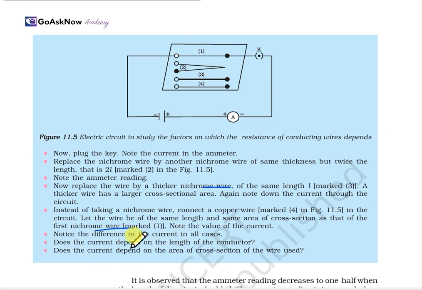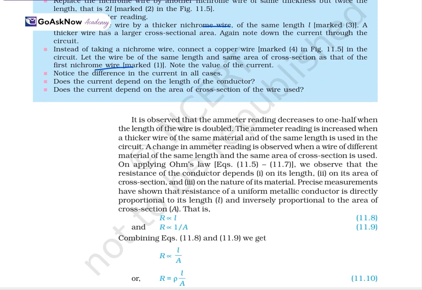The question will be: does the current depend on the length of the conductor? Does it depend on the area of cross section? What have you observed? It has been observed that the ammeter reading decreases to one half when the length of the wire is doubled, meaning it is affecting. The ammeter reading increases when the wire is thicker, with the wire of the same material, and the same length is used in the circuit.